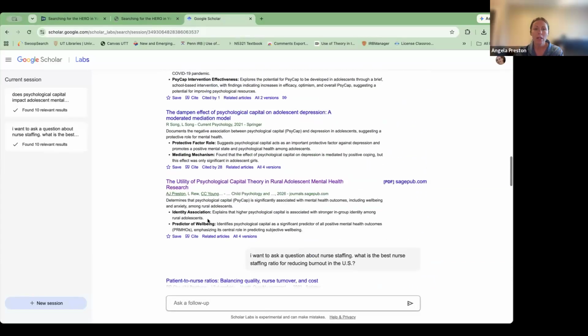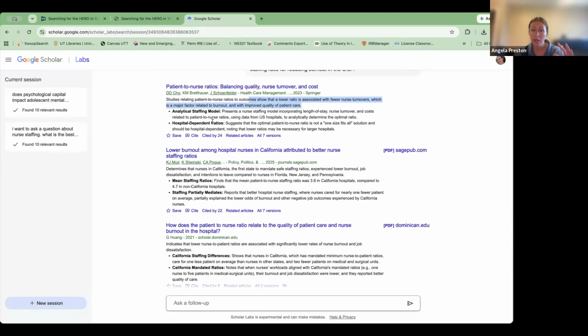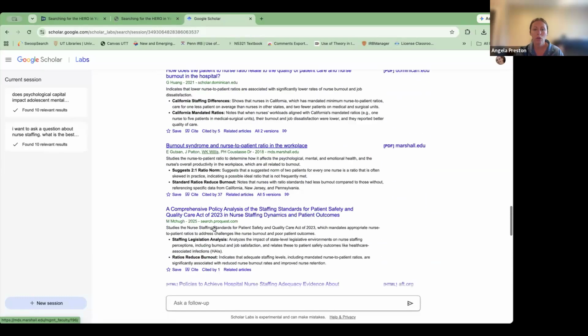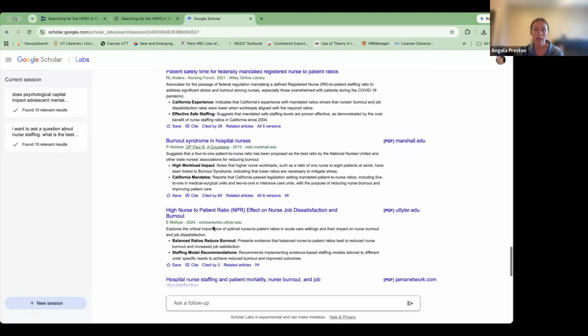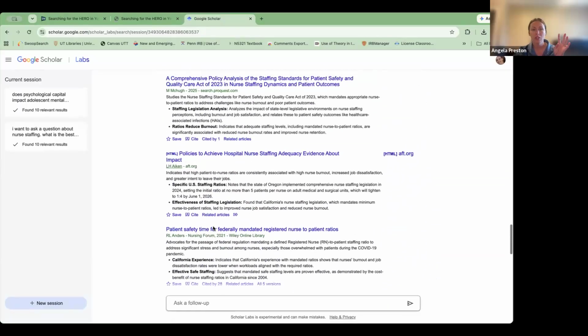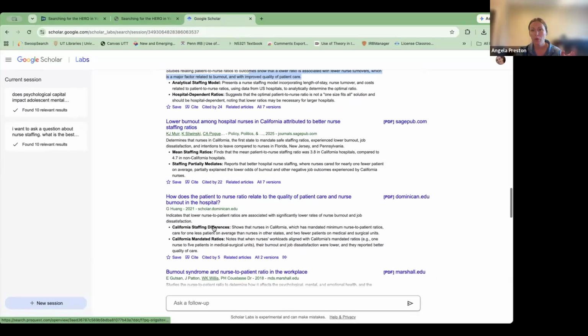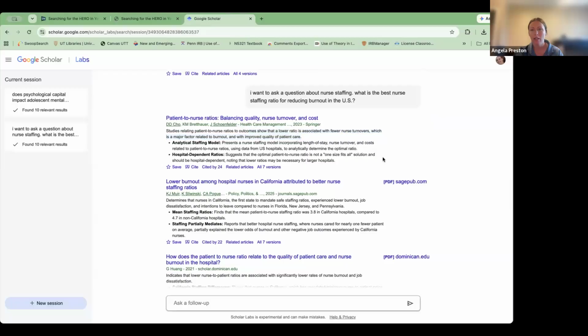And it does pull, I want to say, 10 studies to begin with. 1, 2, 3, 4, 5, 6, 7, 8, 9, 10. And this is just a really quick way to get right to the kind of articles that are going to be beneficial to what you are wondering about. And you could enter your PICO right in there, and it's going to pull really relevant information.